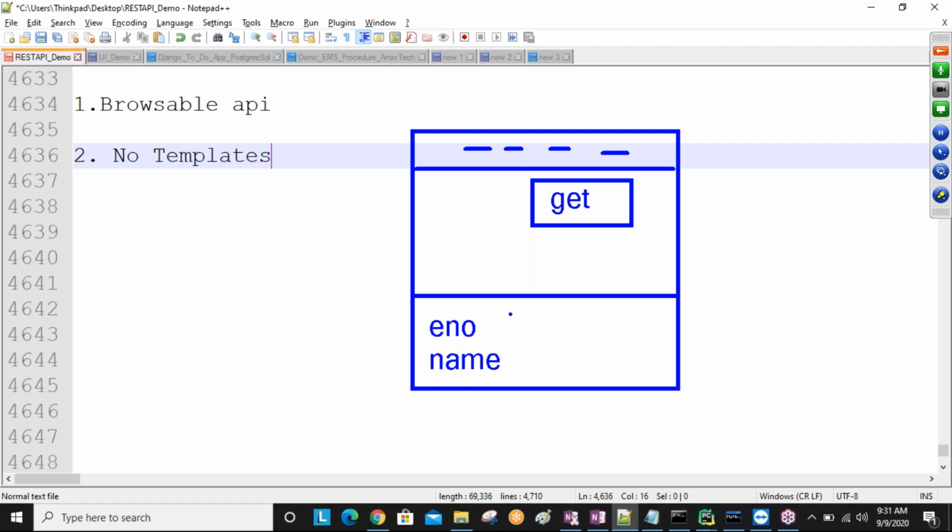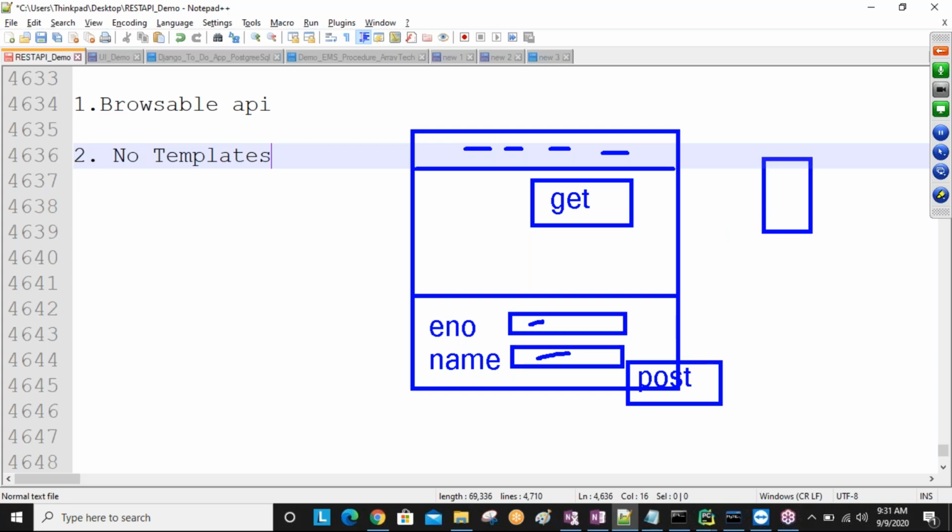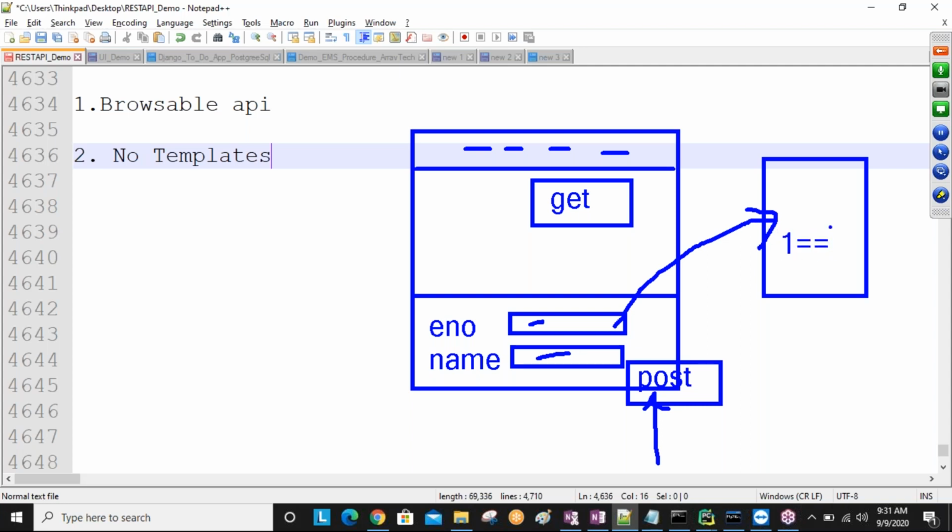Ready-made presentation you are getting, and the post button you are going to get here. Post is nothing but for creating purpose. So if you want to create some data, here you can add the data and click the post button. When I click the post button, it takes this data and goes to the database. So here one record is going to be stored, sir, assumption.